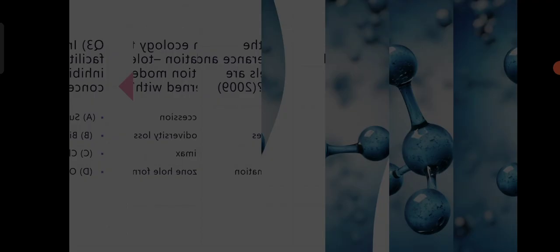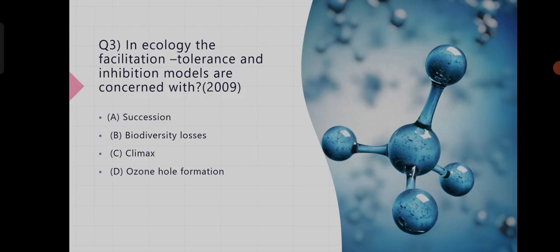Now coming to the next question. Our next question is: in ecology, the facilitation, tolerance and inhibition models are concerned with. This question has been asked in BHU Botany MSc Entrance Exam 2009. Again, we have 4 options and we have to find the correct one. Our first option is succession, second option is biodiversity losses, third option is climax, and the fourth option is ozone hole formation. So, at first, we have to know about the facilitation, tolerance and inhibition model.